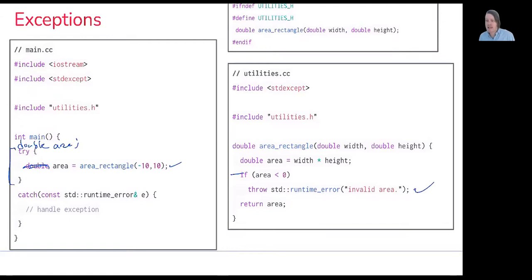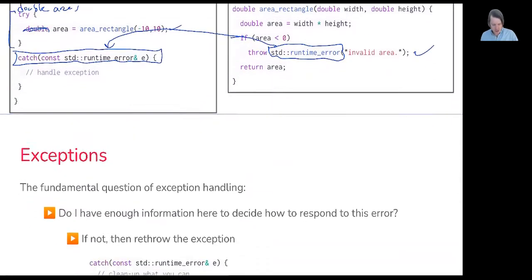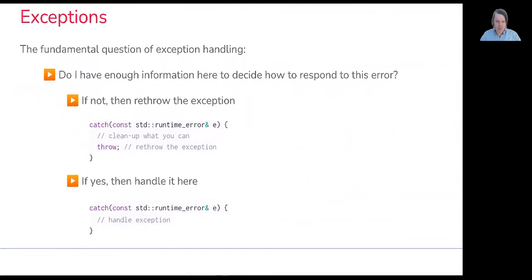Now, what happens is the runtime system knows that an exception has been thrown, and it will begin to look for an exception handler that is able to handle that type of exception. And what you can see here is that for this standard runtime error type of exception, we specified that we are willing to handle it as it presents within an exception handler associated with this try block. So let's go ahead and jump over and look at what happens when we're actually executing live code.